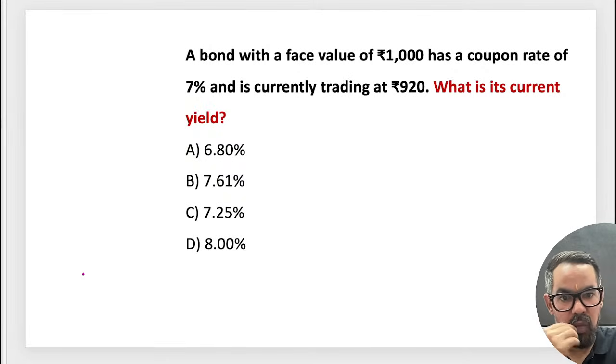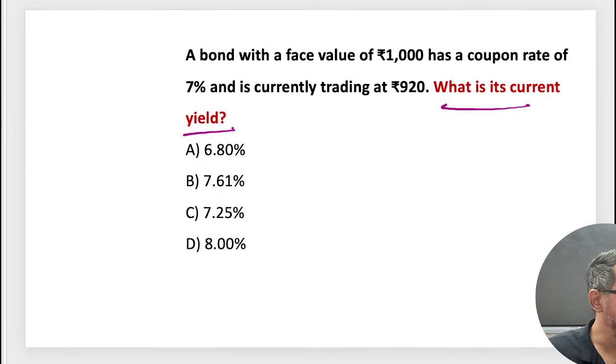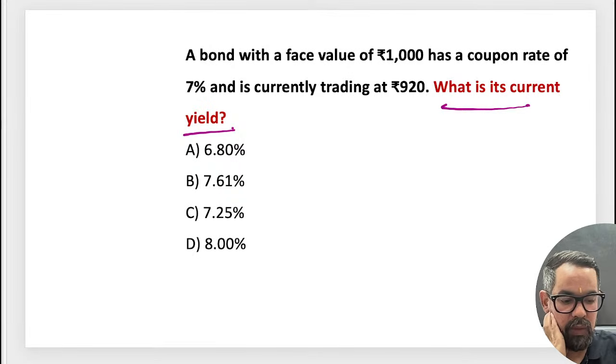Okay. So what will be the current yield, guys? Tell me, don't miss this. 7.60, okay, it is coming around.